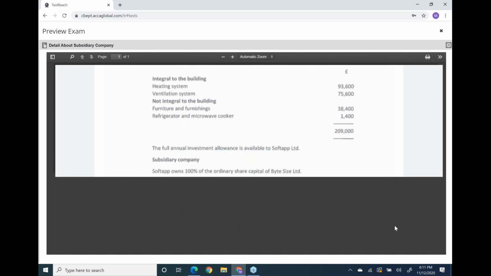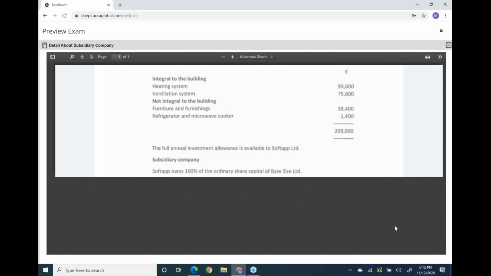Now, we have an opening balance of 9,000. You will get the normal 18% WDA on that opening balance. Okay, now the last wordings. Subsidiary: Soft App Company owns 100% of the ordinary share capital of Bite Size Limited. What does it mean? 100% is greater than 50 as well as 75.